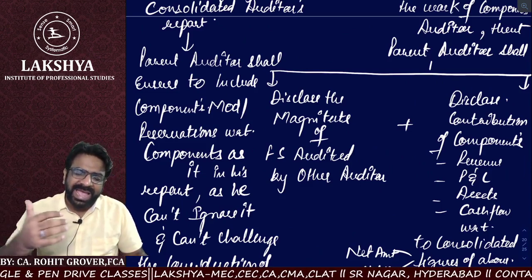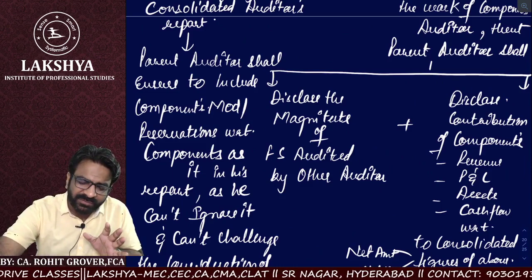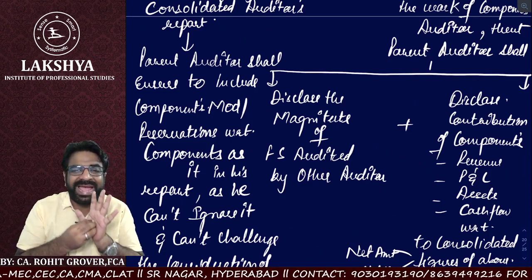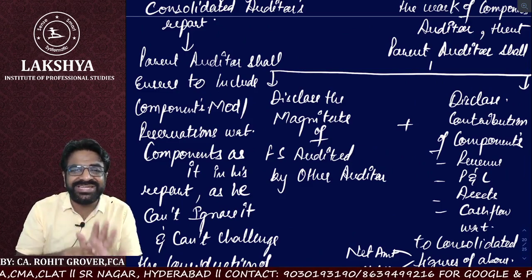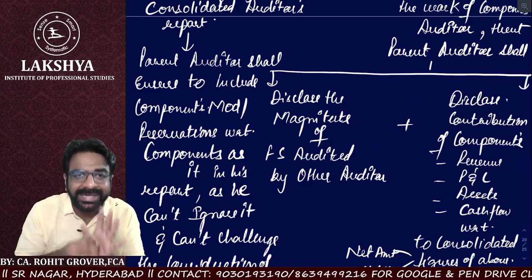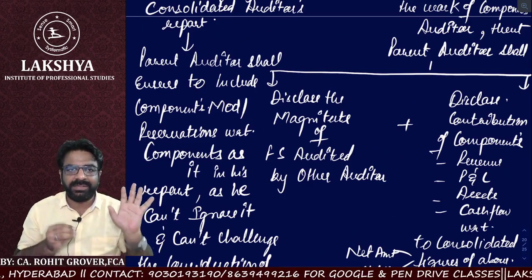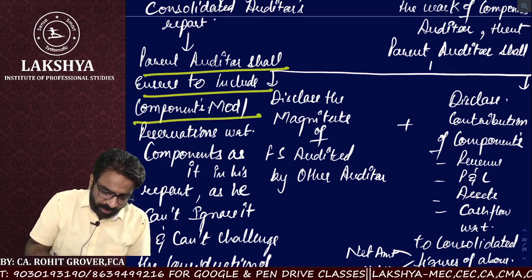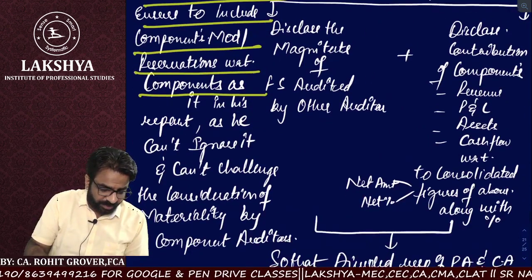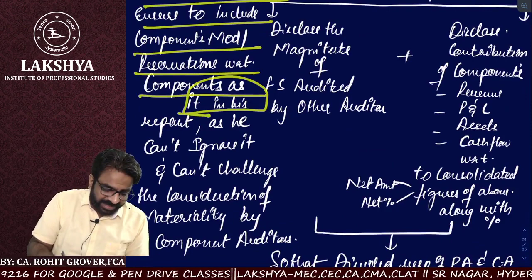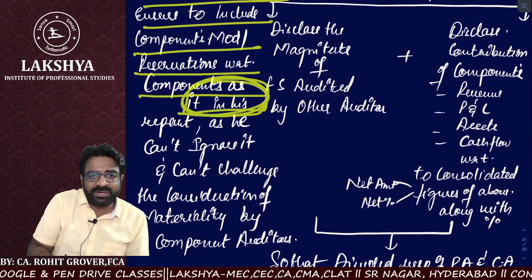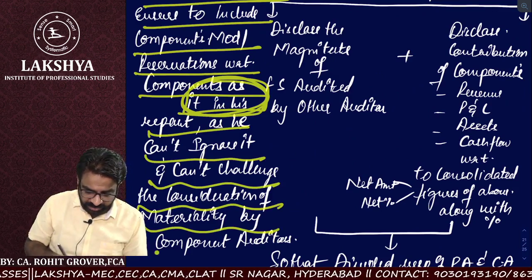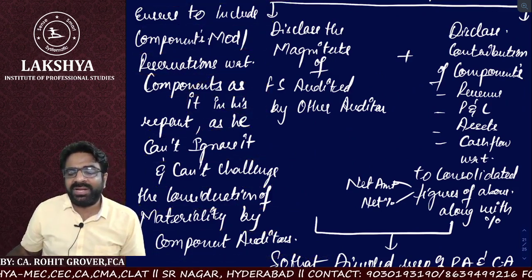without any doubt, has to include the same modifications, reservations, and qualification in the EFS audit report as it is, without changing it or without ignoring it. Did I tell you earlier or not? Yes, same point here. Parent auditor shall ensure to include components' modification, reservations as it is. What is the main word? As it is. This is the main word in his report, as he cannot ignore it and cannot challenge the consideration of materiality by the component auditor.